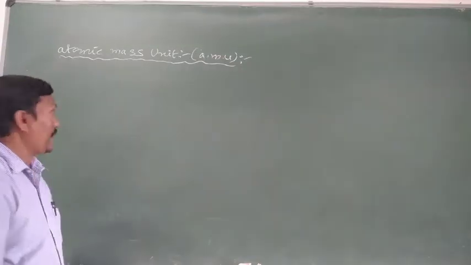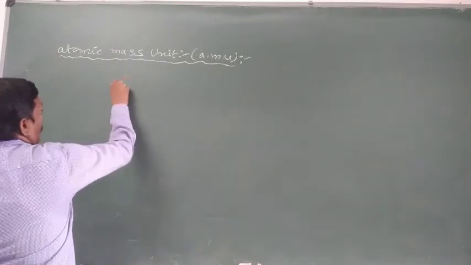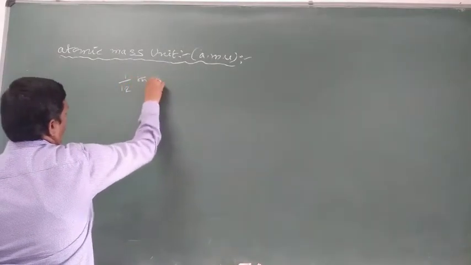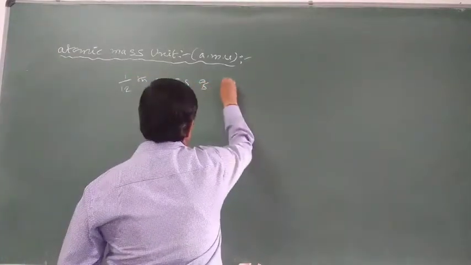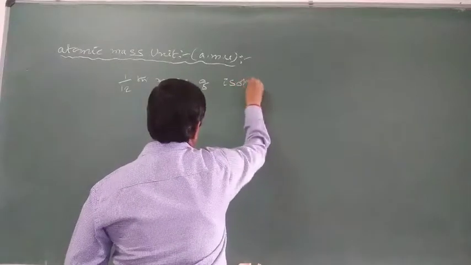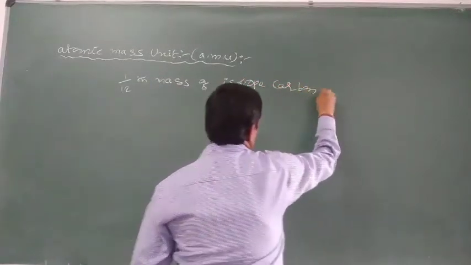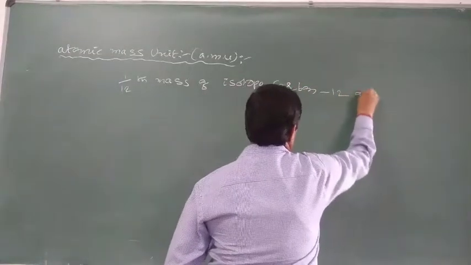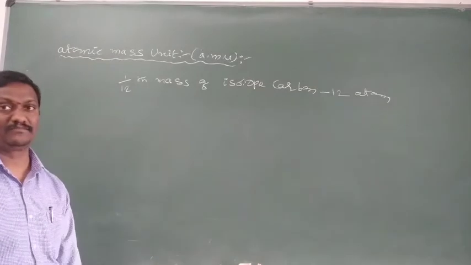Generally, the atomic mass unit or AMU is defined as 1/12 the mass of an isotope of the carbon atom.